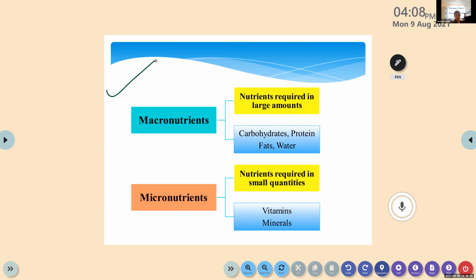Macronutrients are nutrients that are required in large amounts, like carbohydrates, proteins, fats, and water. Micronutrients are nutrients that are required in smaller amounts, like vitamins and minerals.